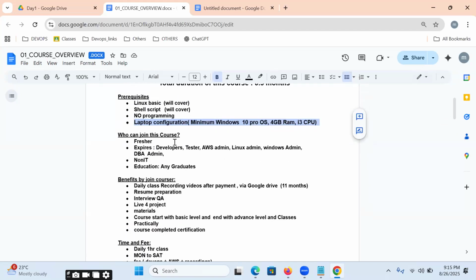And who can join this course? Freshers can join this course. Experienced students can join this course. Any non-IT students also can join this course. And any graduate can also join this course, please.